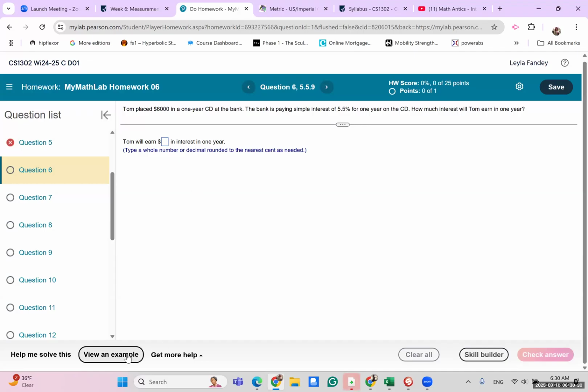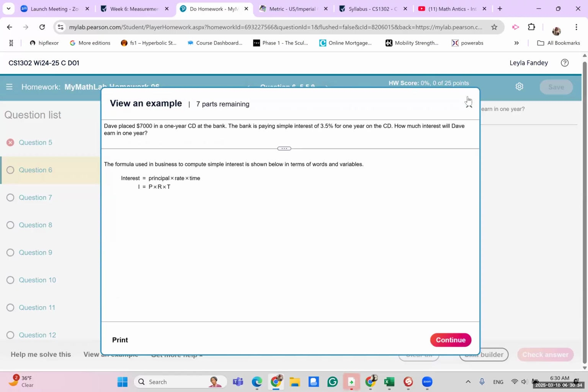Okay, and I'm going to look at one of the examples. Okay, so right here it says that Dave placed 7,000 in a 1-year CD, and they pay 3.5% on the CD. How much interest will they get? All of this is basically interest. So the formula is interest equals principal times rate times time.